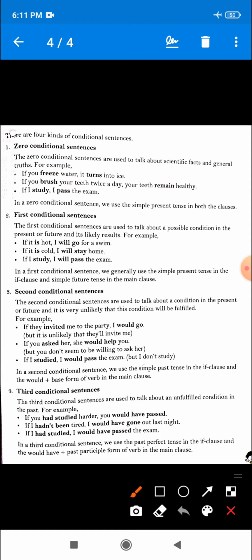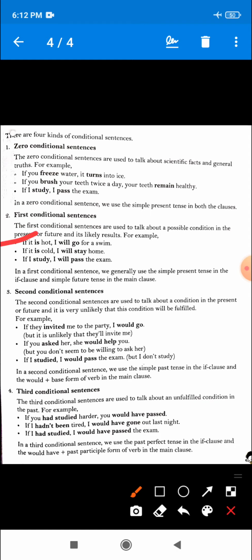So when a clause talks about a possible condition in the present or future, and its likely results, then the clause is known as a first conditional sentence. Okay, so let's understand it with examples.